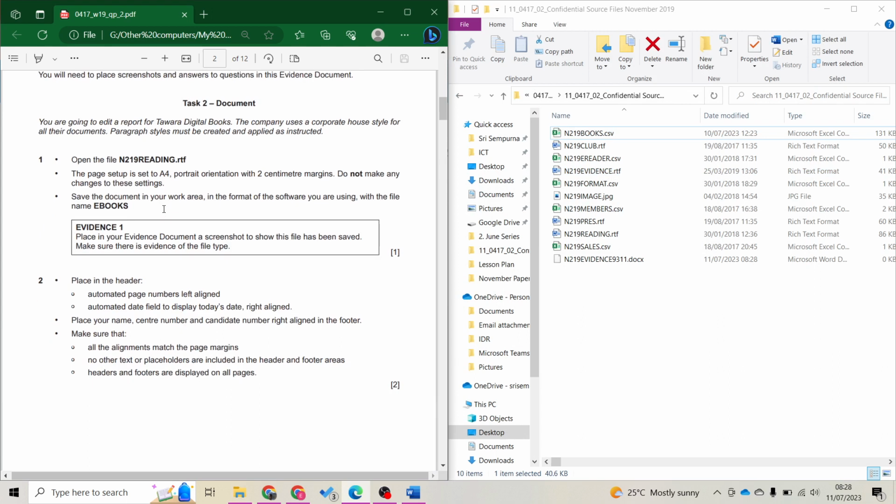Okay, task 2. You are going to edit a report for Tawara Digital Books. The company uses a corporate house style for all the documents. Paragraph styles must be created and applied as instructed. So open the file and reading the file.